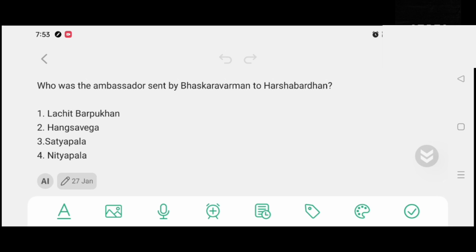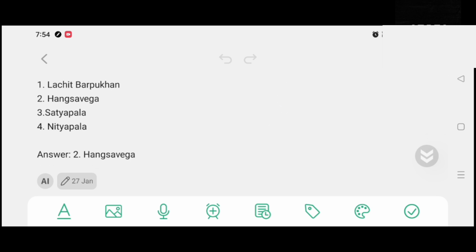Who was the ambassador sent by Bhaskar Varman to Harshavardhan? Option number 1, Lasit Borfukhon. Option number 2, Hangsa Bhega. Option number 3, Satyaphala. Option number 4, Nityaphala. And the correct answer is option number 2, Hangsa Bhega.